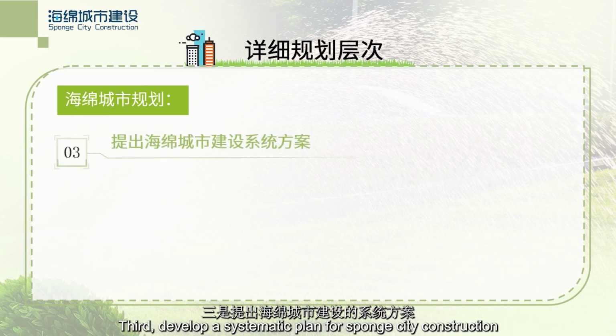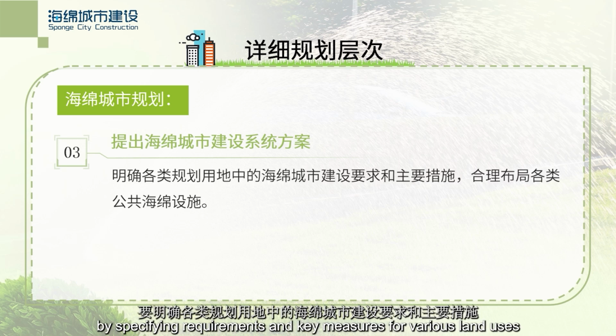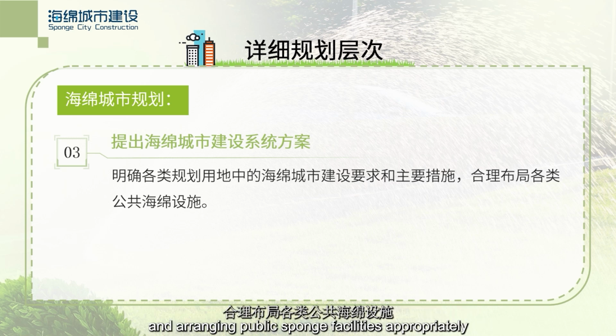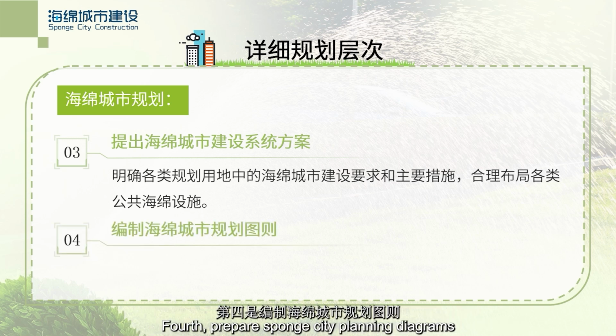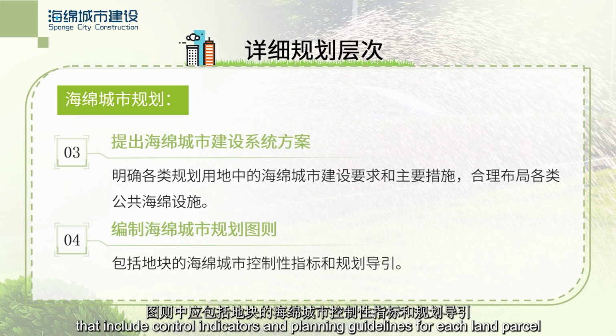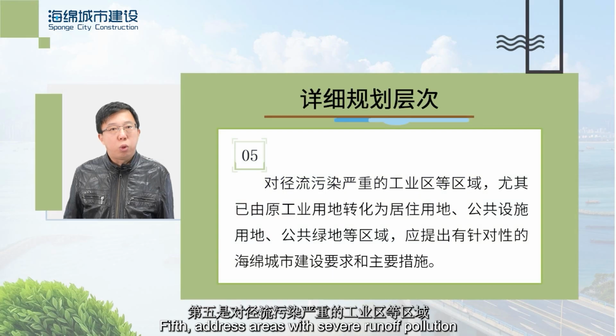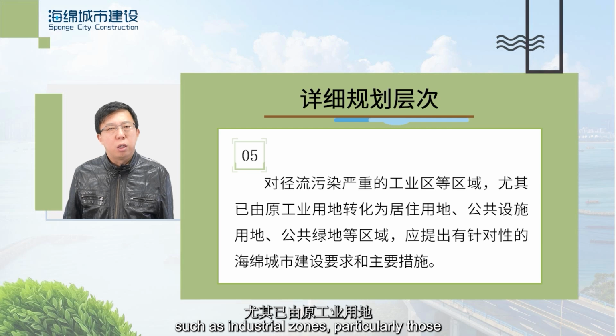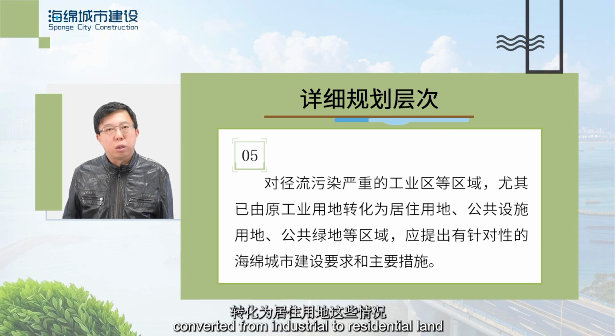Third, develop a systematic plan for sponge city construction, by specifying requirements and key measures for various land uses, and arranging public sponge facilities appropriately. Fourth, prepare sponge city planning diagrams that include control indicators and planning guidelines for each land parcel. Fifth, address areas with severe runoff pollution, such as industrial zones, particularly those converted from industrial to residential land.